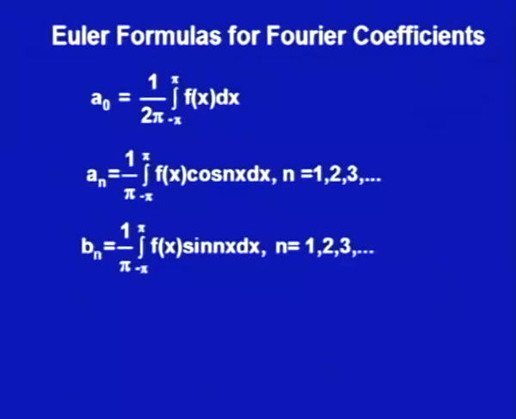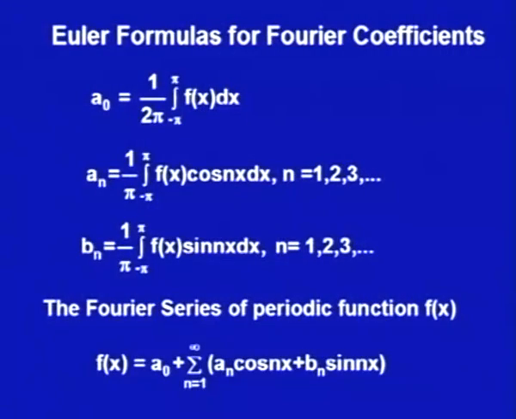What are the Fourier coefficients? If we have any periodic function with period 2 pi, we can represent it as a trigonometric series containing a naught plus summation n running from 1 to infinity of a n cos nx plus b n sin nx, where this a naught, a n and b n we can obtain using Euler's formula for the coefficients.